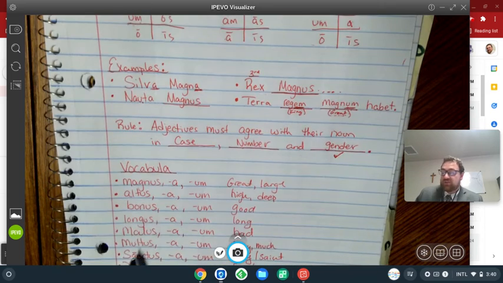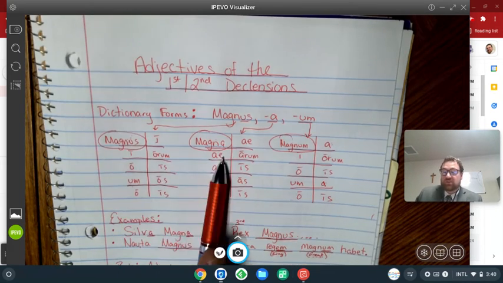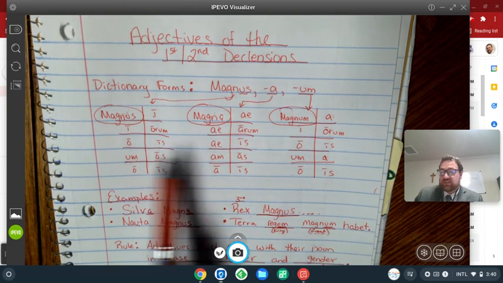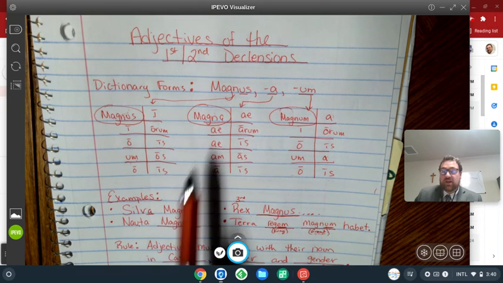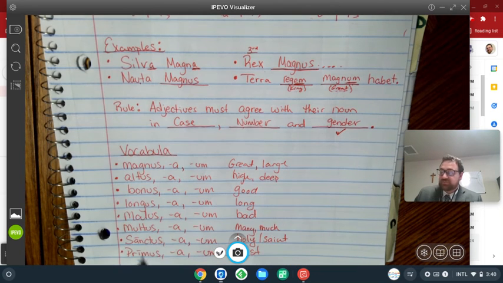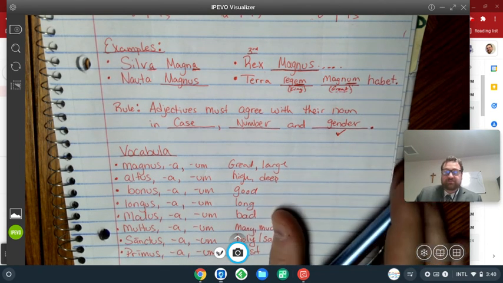So even though you're learning a new adjective, you're also learning two new nouns. Okay? And of course, you would decline them the same exact way, but you could use them as nouns in a sentence. And the last one, primus means first.